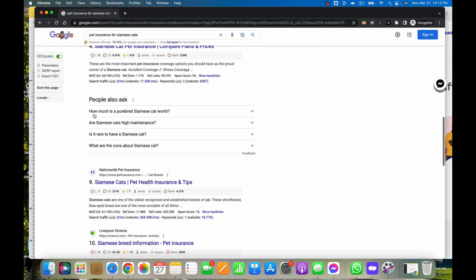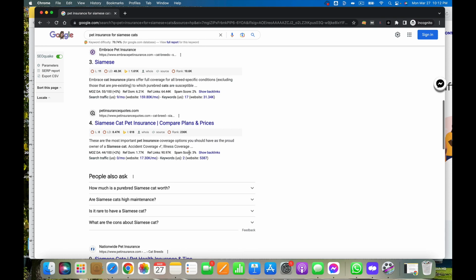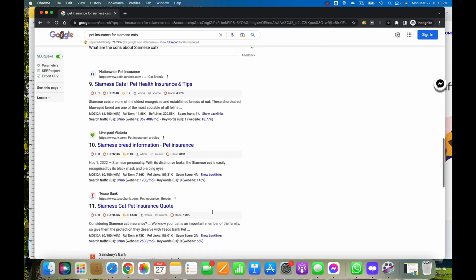And then we have, okay, how much is a purebred Siamese cat worth? Nothing to do with my topic right now. Our Siamese cat, nope, that's not good. This is not good. None of these are good. So they're not bringing me up with people also ask.